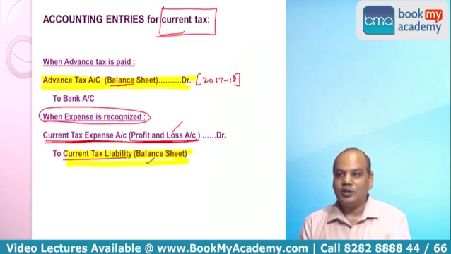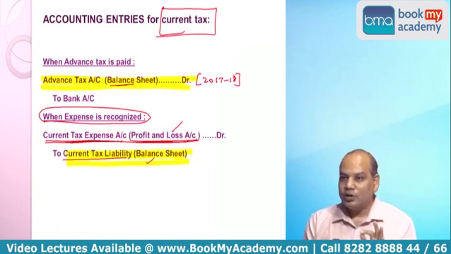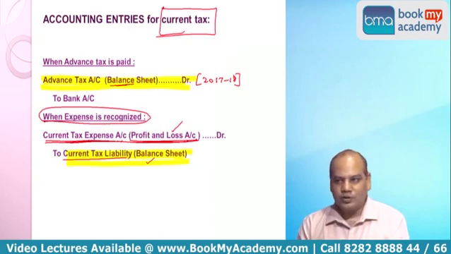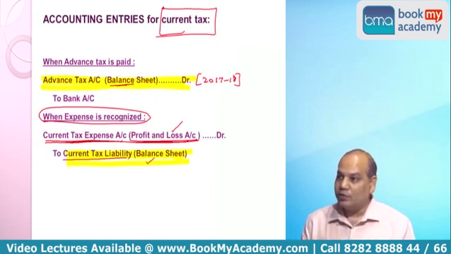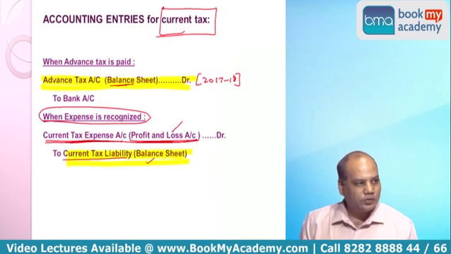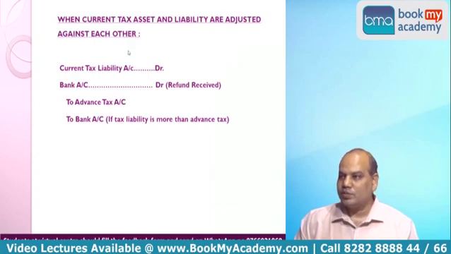So if that is the case, they are relating to same tax law and the entity intends to set it off, in that case you will present a net amount only. Net amount means, suppose advance tax paid is 1 lakh and current tax liability is 90,000. So 1 lakh minus 90,000, only 10,000 advance tax will be shown, because ultimately out of 1 lakh, 90,000 liability will be paid. If advance tax paid is 90,000 and current tax liability is 1 lakh, then you will show provision for tax only 10,000. Is it right? So this is about current tax. Now suppose the assessment is over.